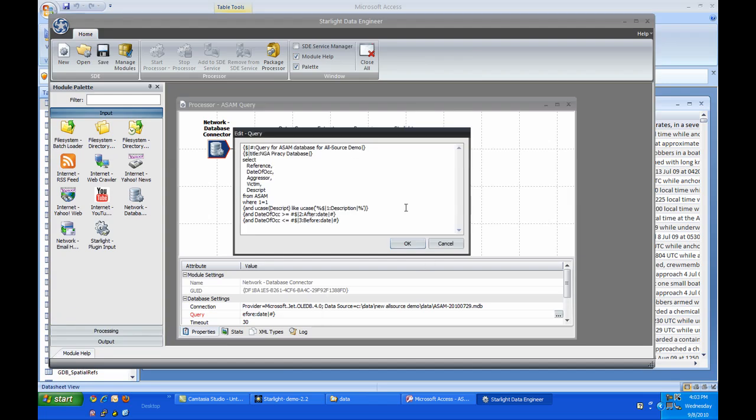For those of you who know a little bit about SQL, you'll recognize most of what you see here. The other parts are a way of marking up the query that tells Starlight how to present a query dialog to the user. The specifics are all documented in the module's help, but you can set up fields for strings, numbers, dates, times, and even custom patterns using regex. You saw the dialog this creates just a moment ago.